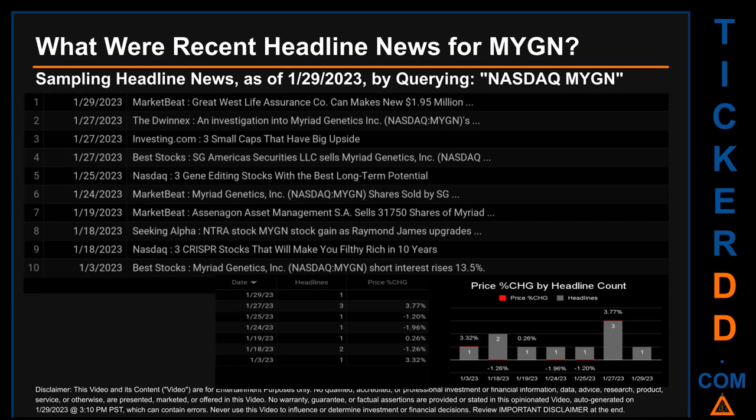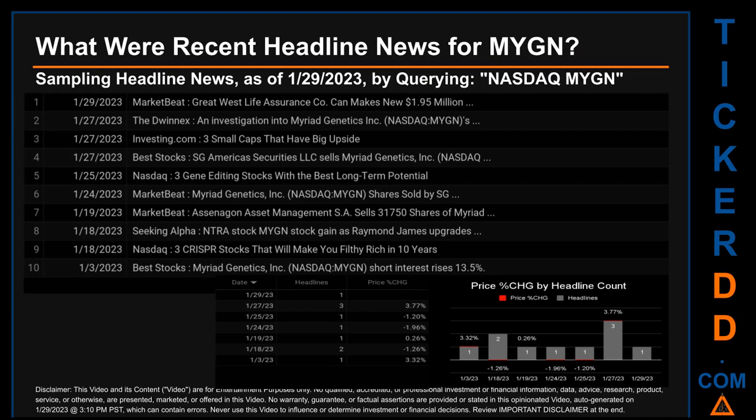The latest publication was actually today, Sunday, January 29, 2023, when MarketBeat published the headline that read, Great West Life Assurance Co. Can makes new $1.95 million. The oldest publication was on Tuesday, January 3, 2023, 26 days ago, when Best Stocks published the headline that read, Myriad Genetics, short interest rises 13.5%.